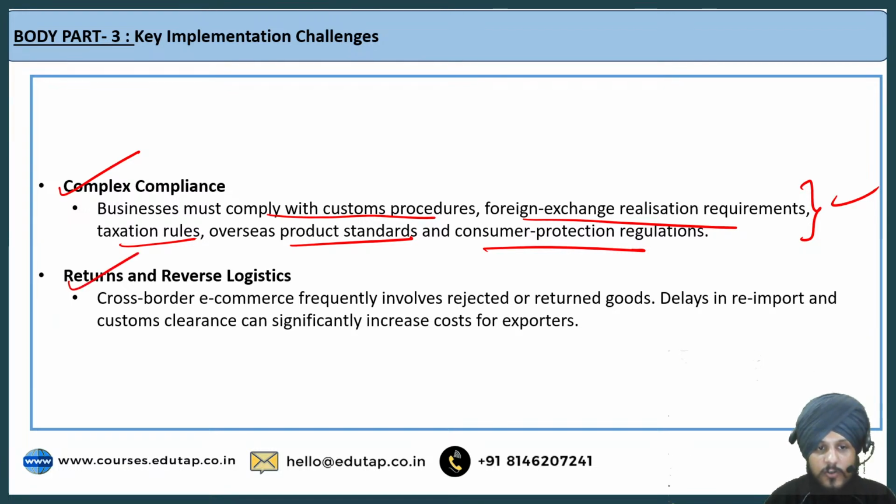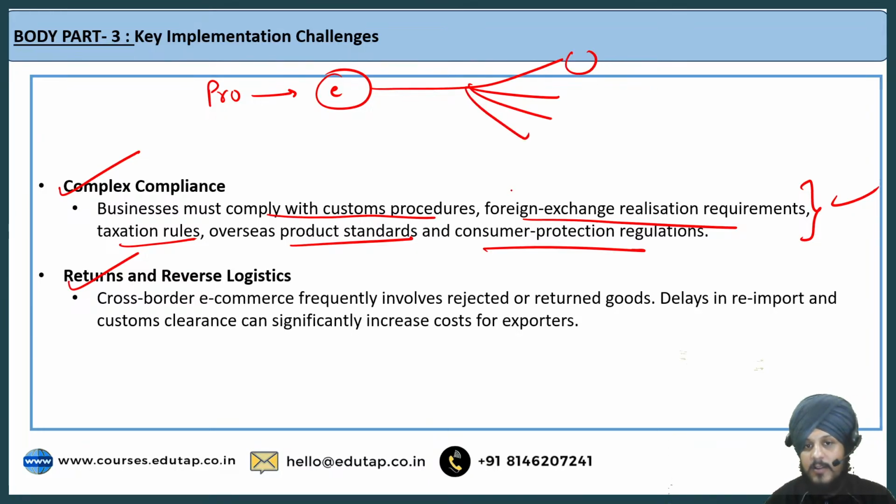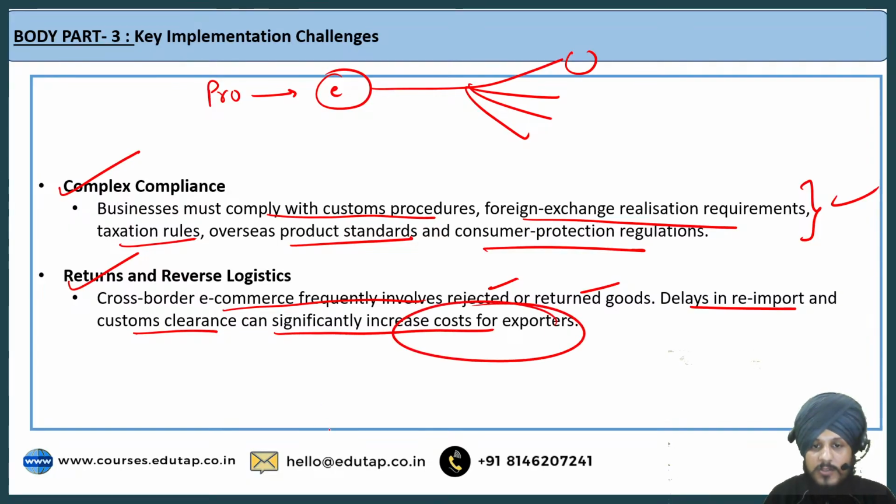Then reverse logistics. Now look, the point is that, for example, the producer has sold the product to the e-commerce company, and the e-commerce company is selling it to different countries. Now, let us say the product has to be returned. So there has to be a complete policy regarding returns and logistics also, right? Cross-border e-commerce frequently involves rejected or returned goods, and delays in re-import and customs clearances can significantly increase costs for exporters. So we have to make sure that this cost does not increase drastically. That is another point that has to be considered.